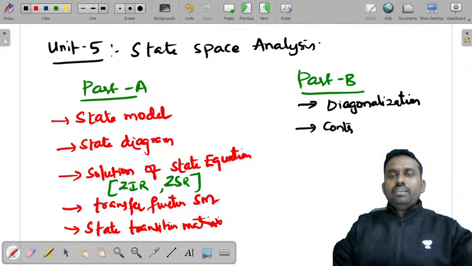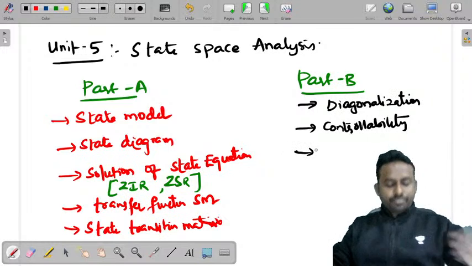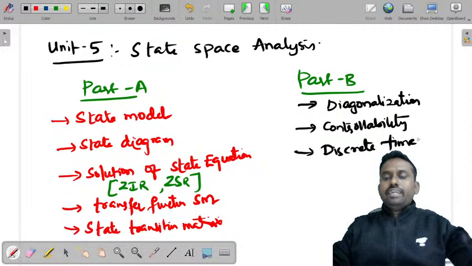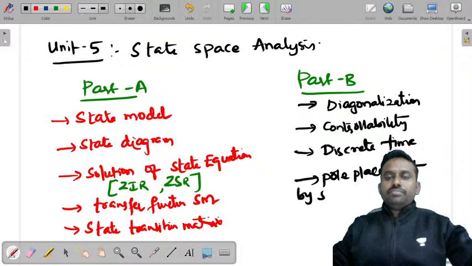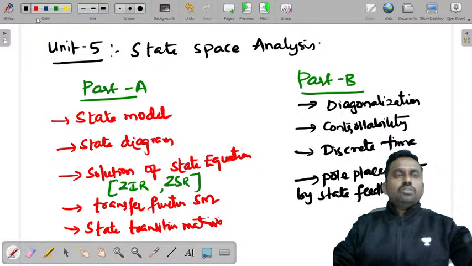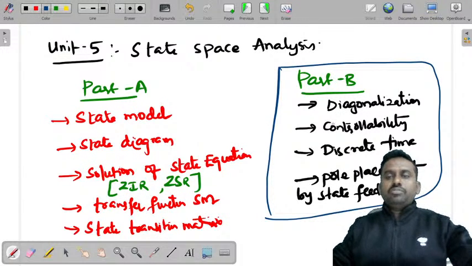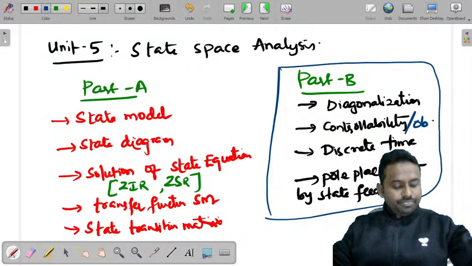controllability, observability, and some topics on discrete time systems, also the pole placement method, pole placement by state feedback. This will be in tomorrow's session. We'll cover these topics in tomorrow's session: controllability and observability, diagonalization.